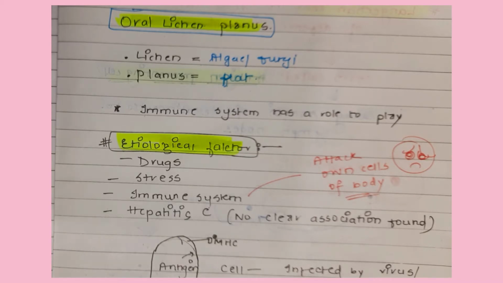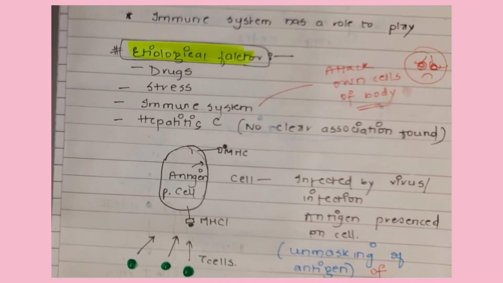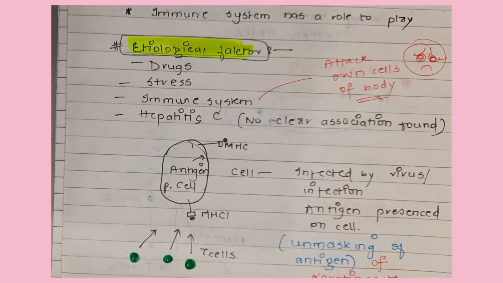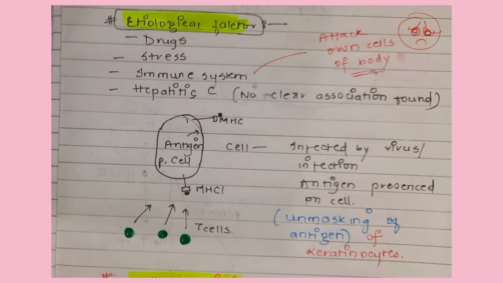Various etiological factors have been said to cause the disease, like drugs. It may be induced by stress, immune response, hepatitis C. Again, there is no clear evidence that hepatitis C causes oral lichen planus, but in the Mediterranean region, yes, hepatitis C has a role. Whenever there is infection by virus, bacteria, whatever infection, these antigens are present on the cell. So there is unmasking of the antigens of these keratinocytes.